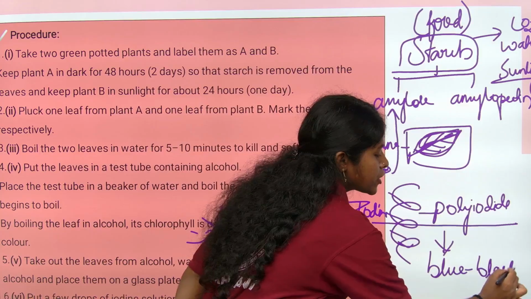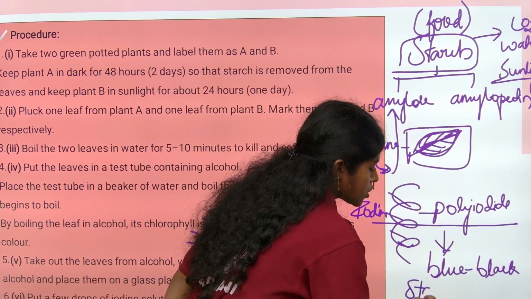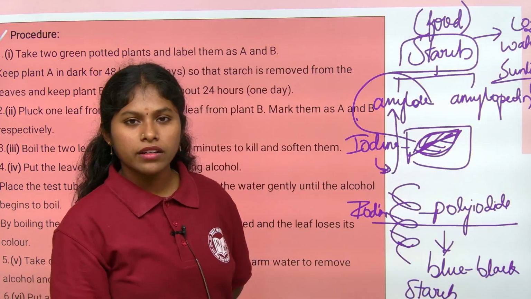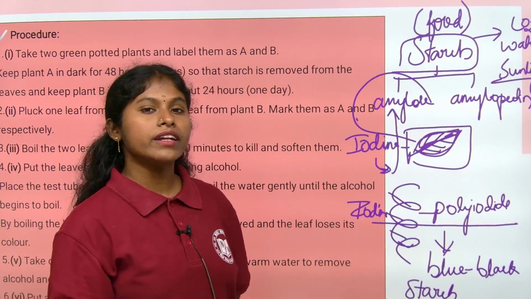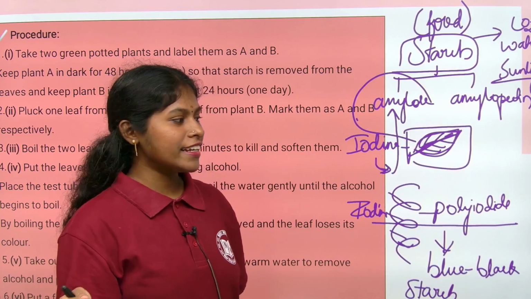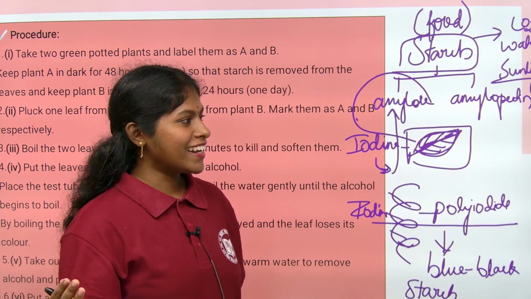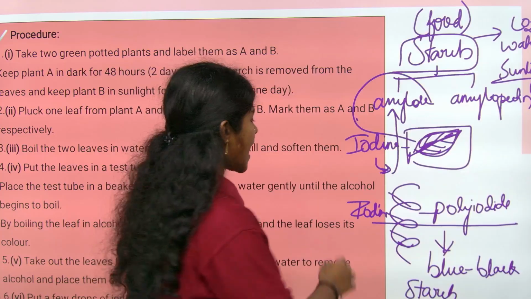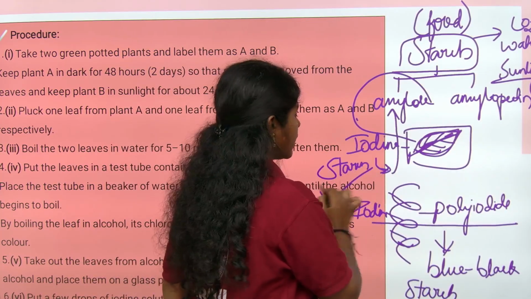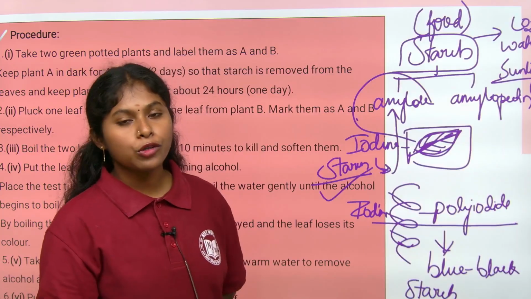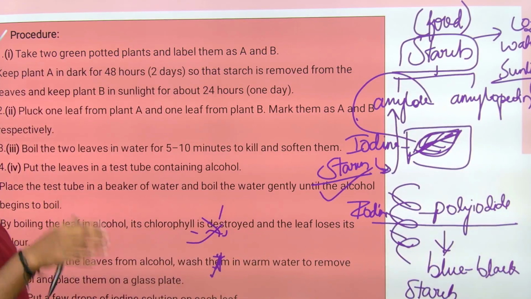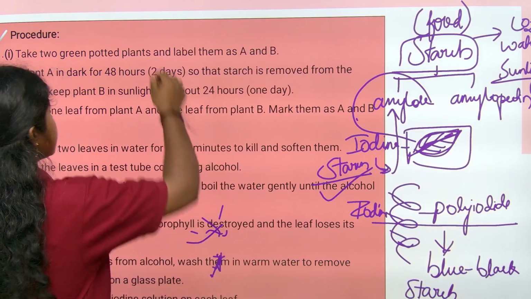So that is an indication of starch, because iodine reacts with amylose. If starch is not present, amylose is also not present, so how would it turn blue black? It does not turn blue black. Only in the presence of starch does it appear blue black. It is not all required for you, but I said it for your better understanding.